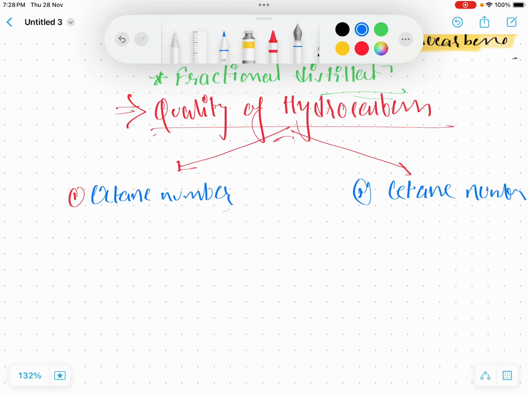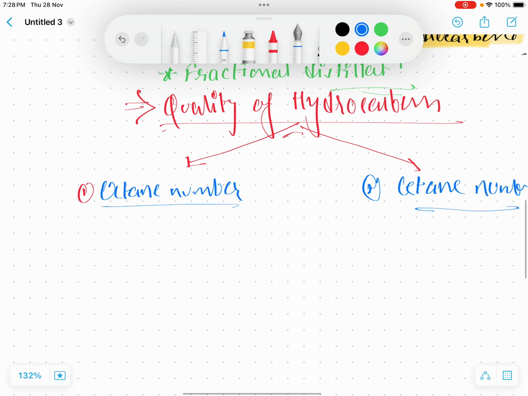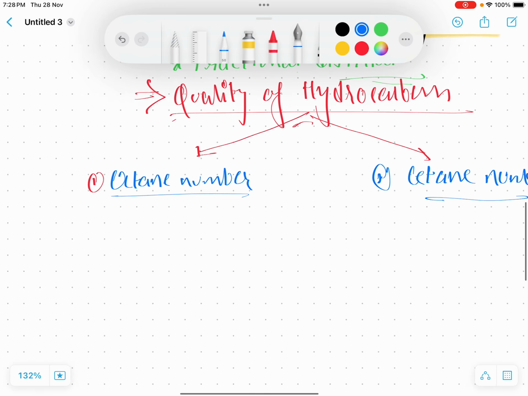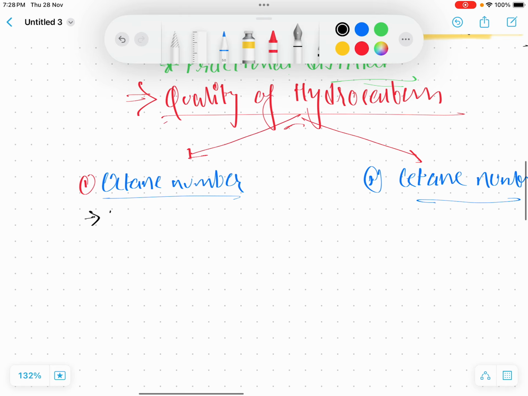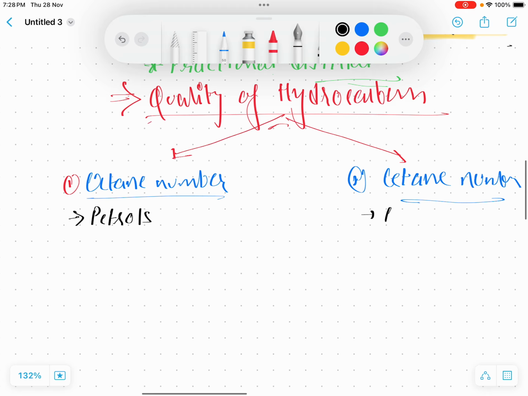The main difference is that it is a number which gives the quality of hydrocarbons. Octane number is what is used to find the quality of petrols, so this is concerned with petrols. But cetane number is concerned with diesels.